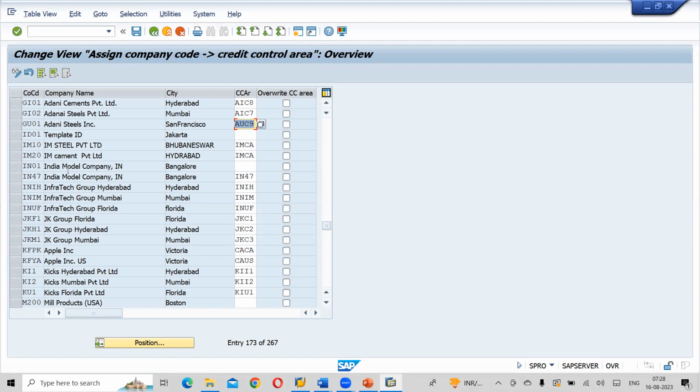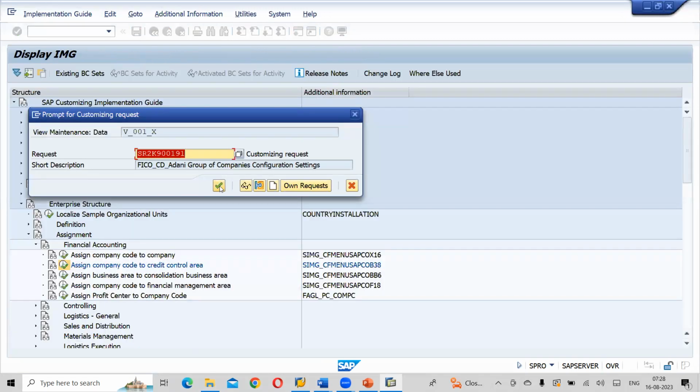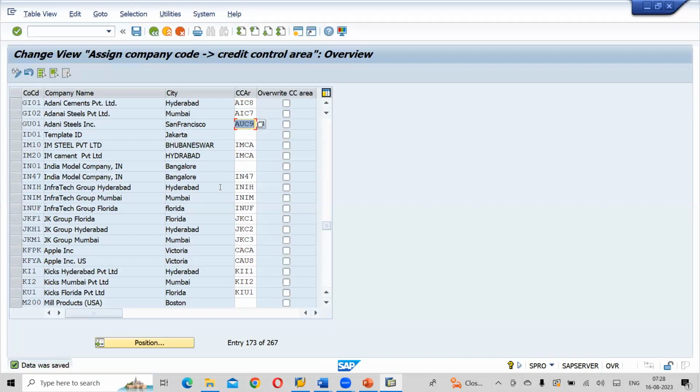Okay, so what we are doing, we are making a relation between our company code and the credit control areas here. But again, I'm reiterating, don't create in the same structure if you are using the same server. Then that would be a problem, like this confusion. Click on save button. Next step, write down.